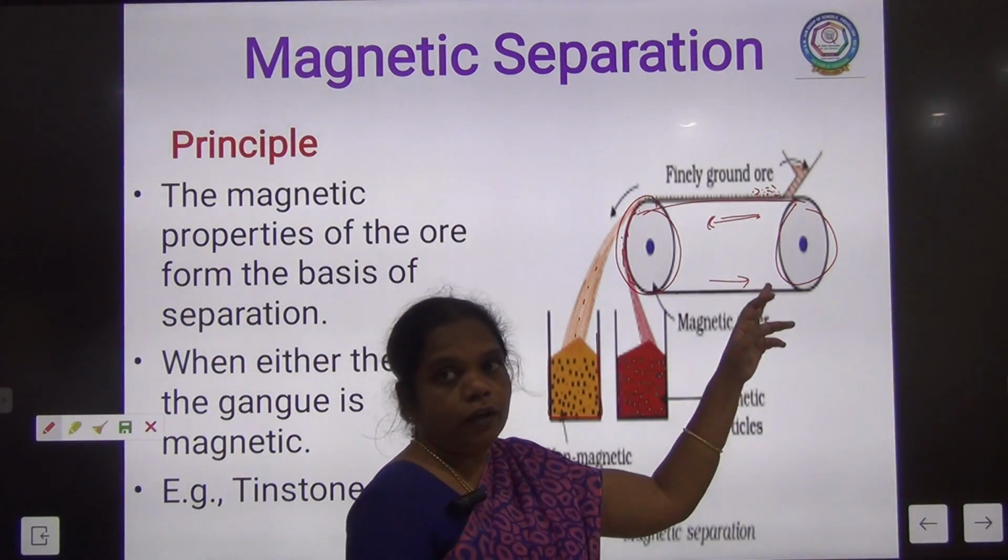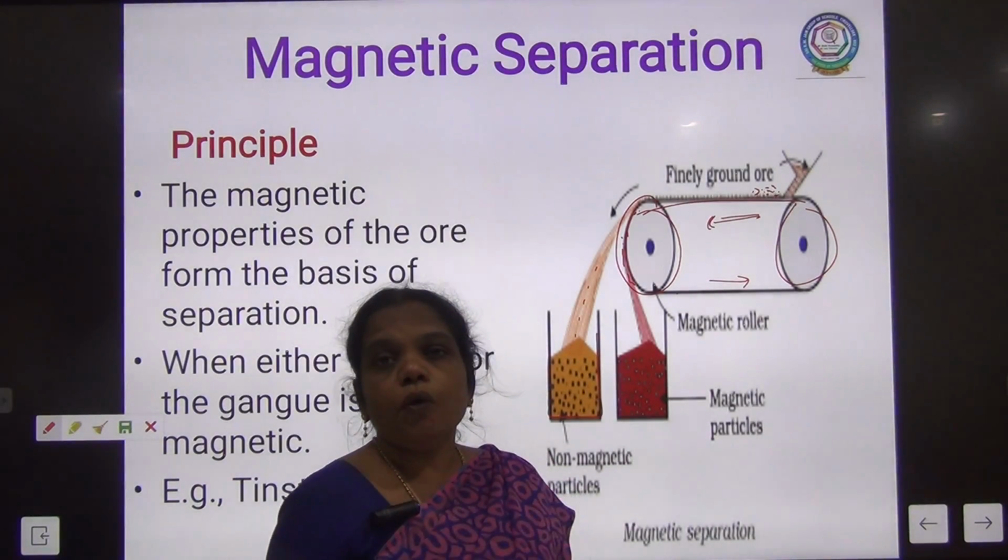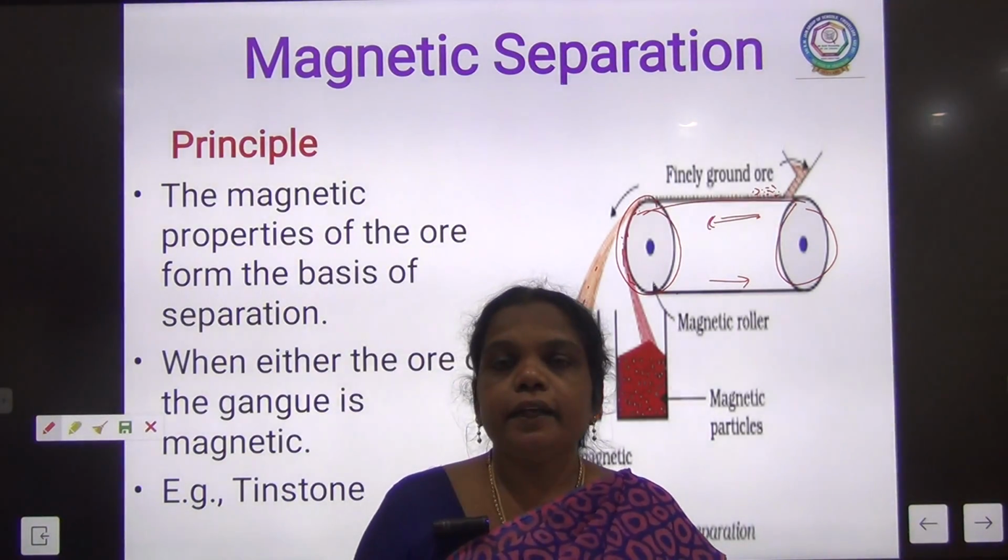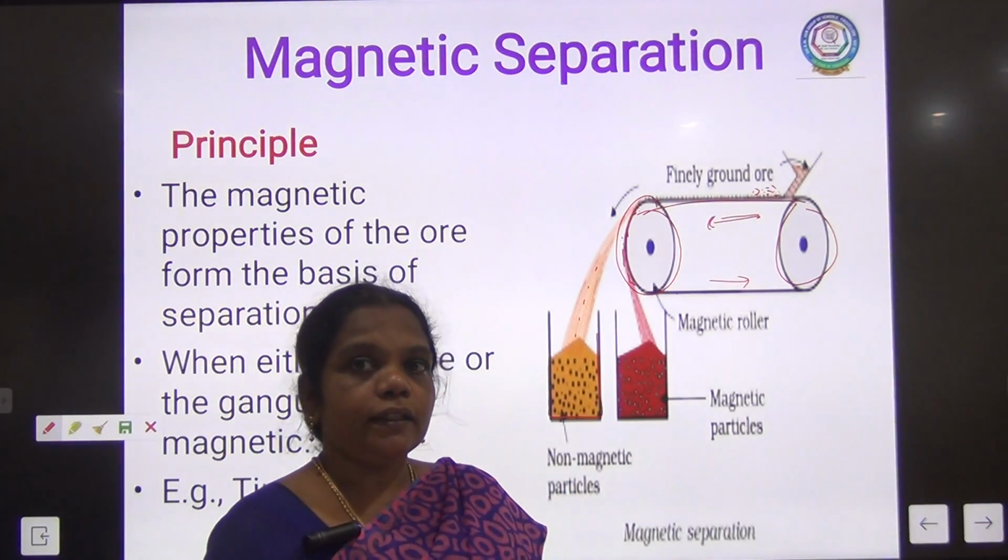So in this way we separate the ore particle and the gangue particle by magnetic separation.